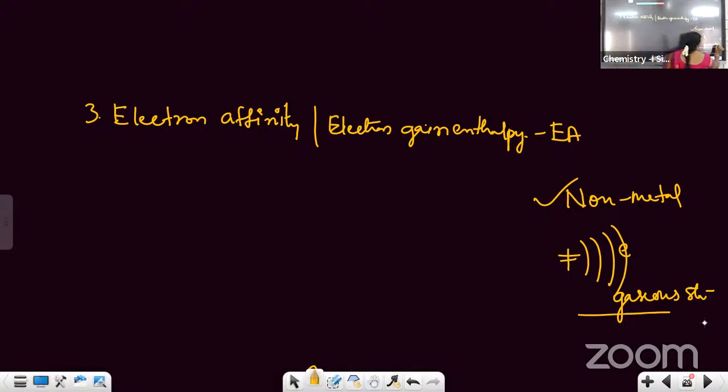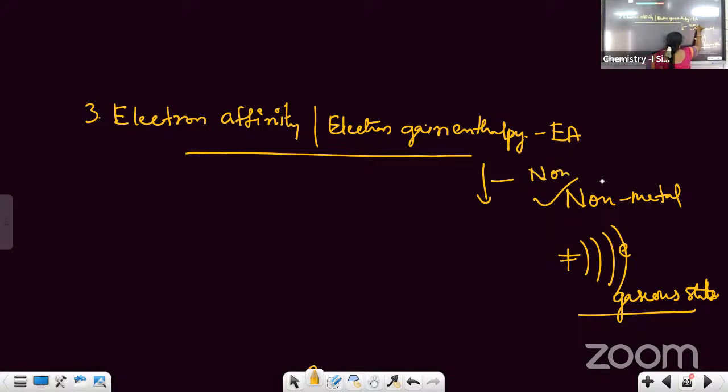Only in the gaseous state. Okay, so the amount of energy released when an electron is added to an outermost orbit is called electron gain enthalpy. Now this electron gain enthalpy is directly proportional to non-metallic nature. मतलब जैसा non-metallic nature बढ़ेगा, electron affinity also increases.